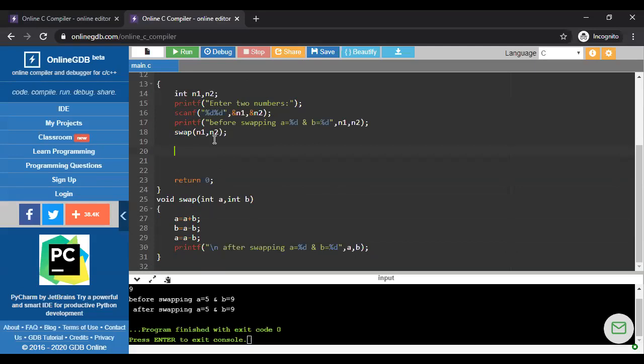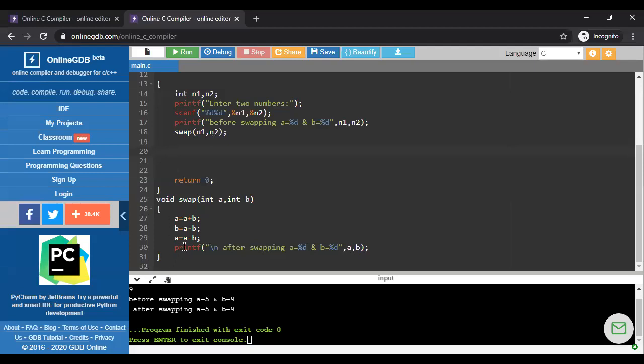But if we use return type as void, it means that it doesn't return anything to the main function. So whatever logic we apply, whatever formula we apply, all these things we actually write into the function definition part.